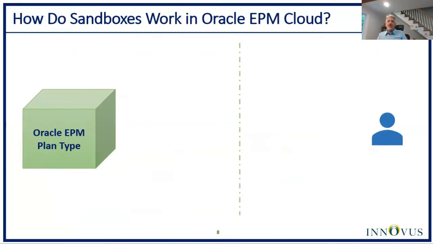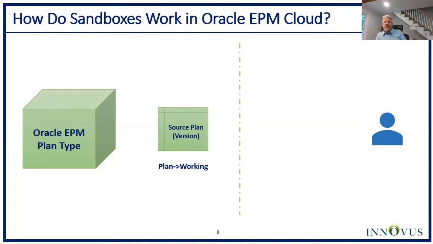We're going to start here visually by showing you how sandboxes operate within the planning and budgeting modules. What I have here is what I'm calling the setup. On the left side is a visual of an Oracle EPM plan type where all of our plan data is stored, and then that data is used during the planning cycle. On the right side is our planner. So we've identified during the plan type configuration a member called working in the version dimension that will support sandboxes.